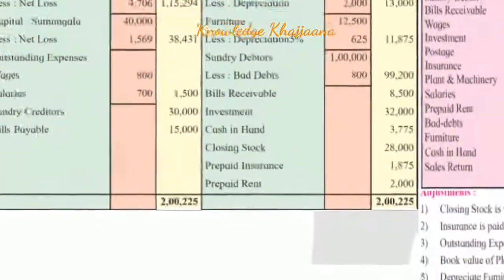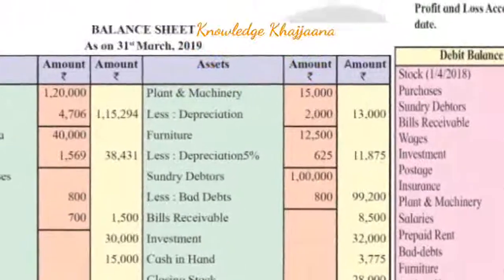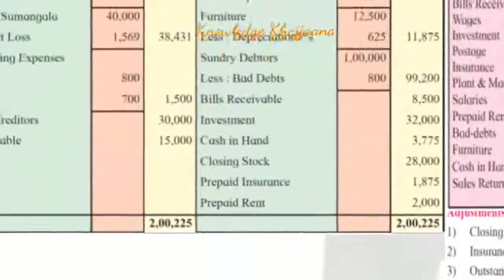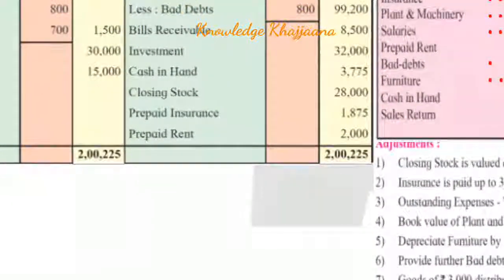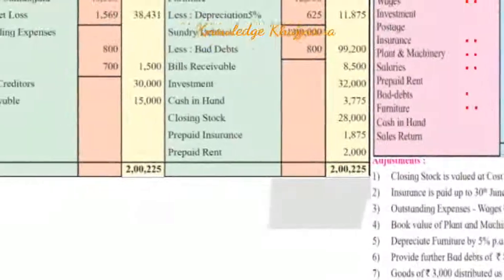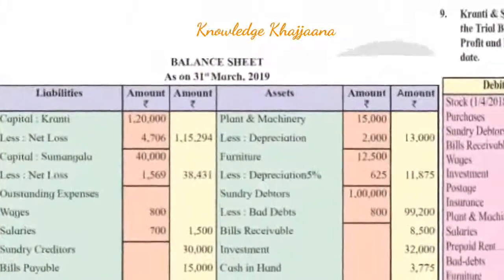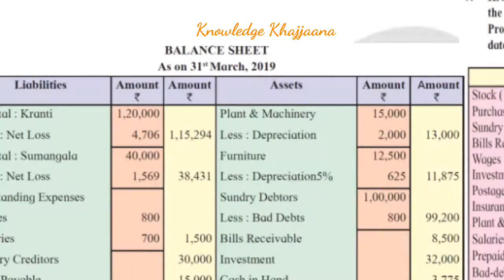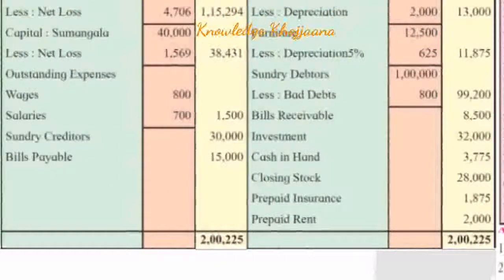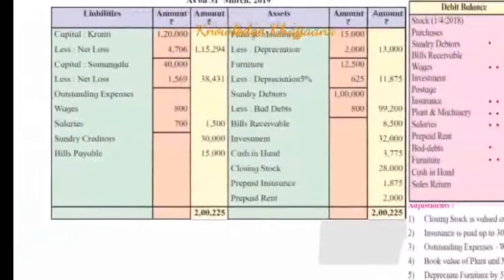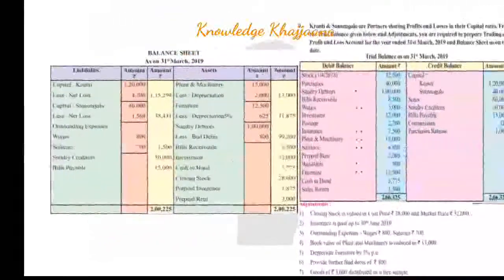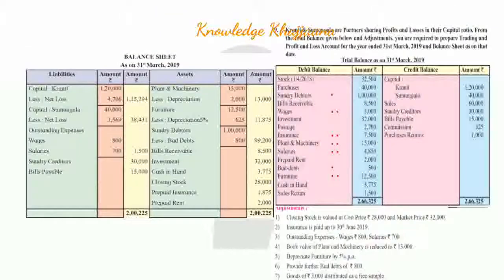So if we calculate the total of the amounts given on the balance sheet asset side, it will become 2,225,000. And if we calculate all the amounts on the liability side of the balance sheet, it will also become 2,225,000. So with this, the balance sheet also tallies. Okay, so we have seen how to solve illustration number 9.